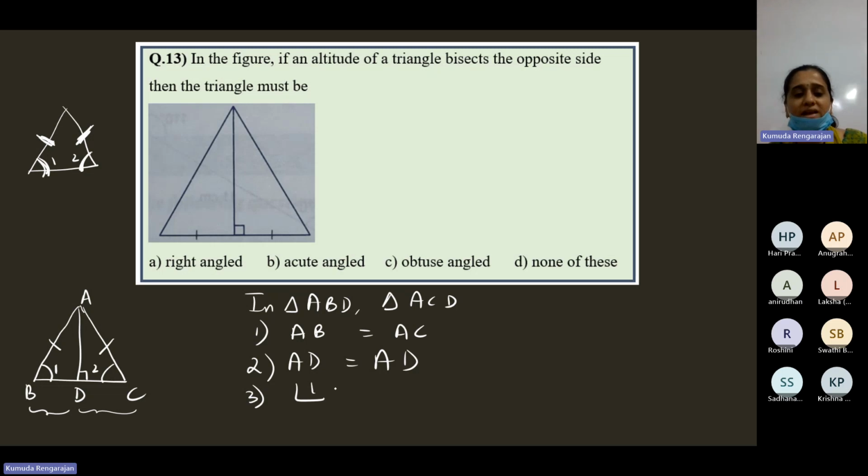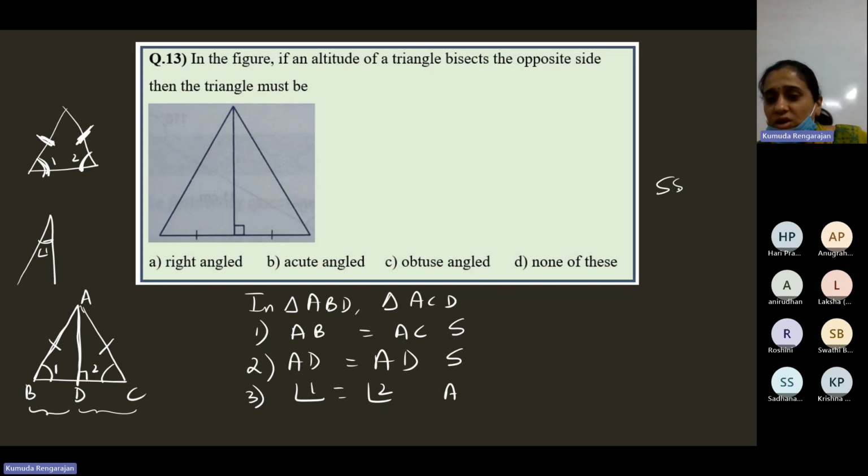Okay, now supposing we write that angle 1 is equal to angle 2. One more thing: do these two sides, AB and AD, contain angle 1? See, this is one side, this is the other side. Angle 1 should be here.